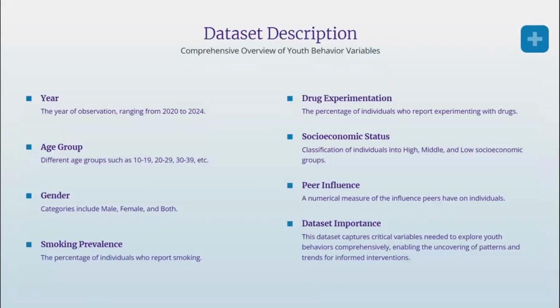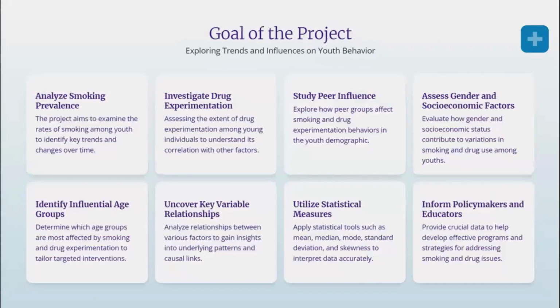We obtained the dataset from Kaggle, which is already clean and ready to use. Our dataset consists of 7 columns. 3 are numerical columns and 4 are categorical columns. These columns include the year, age group, gender, smoking prevalence, drug experimentation, socioeconomic status, and peer influence. We use statistical methods on the numerical columns to find insights and look at the relationship between the categorical columns to understand the pattern.